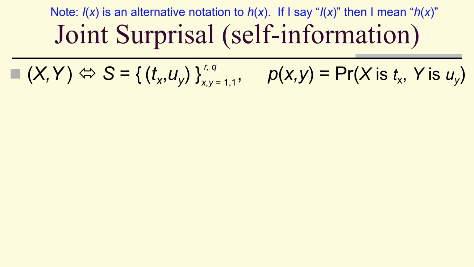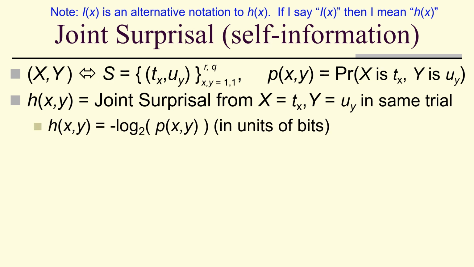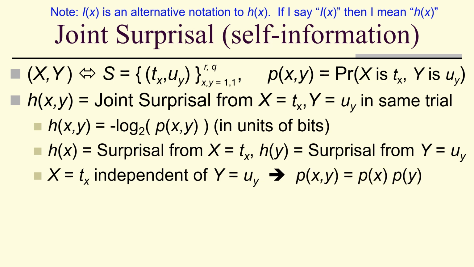So let's look at more than one variable. Joint surprisal means the surprisal from x being t sub x and y being u sub y in the same trial. Again, it's the negative log of a probability, in this case the joint probability. And we can define I of x to be the surprisal from x equals t sub x and I of y to be the surprisal from y equals u sub y. And if x equals t sub x is independent of y equals u sub y, then the joint probability is the product of the individual probabilities.